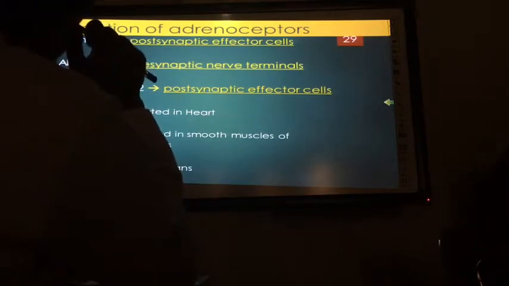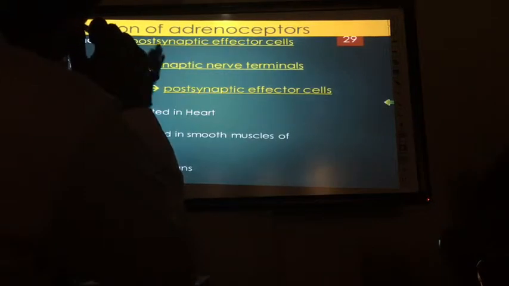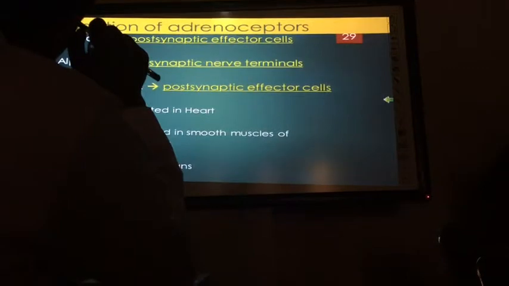Alpha 1 receptors are present in most of the postsynaptic cells. After the preganglionic neuron, only nicotinic receptors are possible in the ganglia, so in the postganglionic nerves, most of the effector cells have alpha 1.